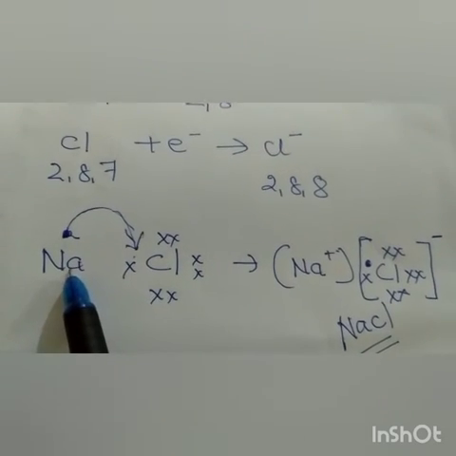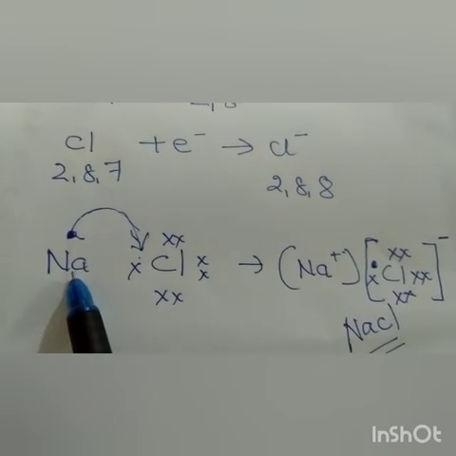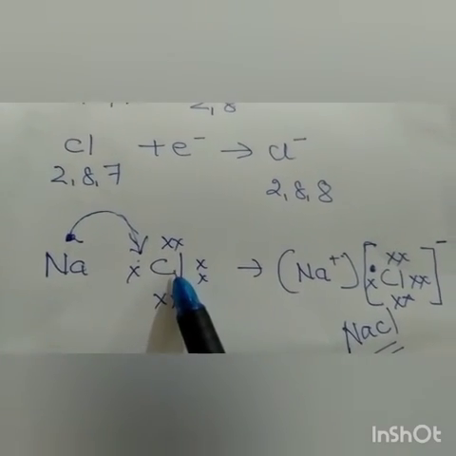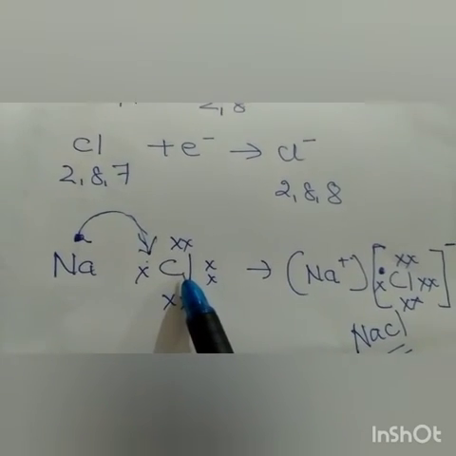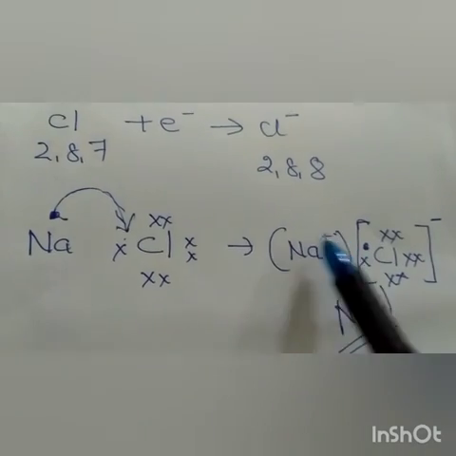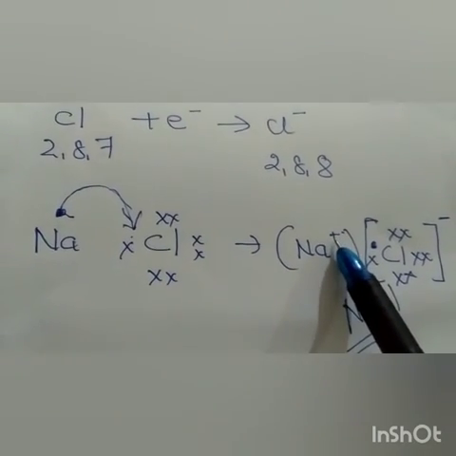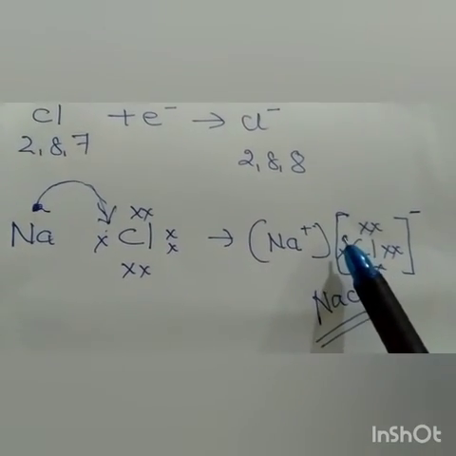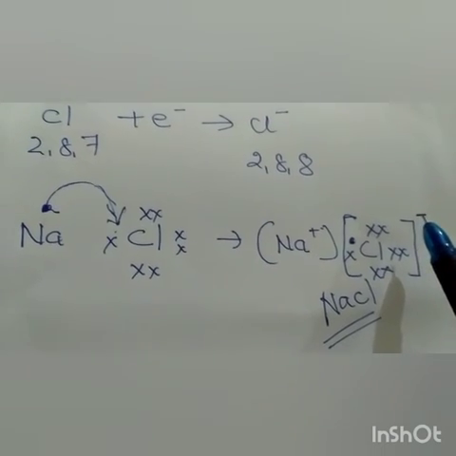Now sodium will have 2 shells having 10 electrons, and chlorine will have 3 shells having 18 electrons. Now here sodium on losing 1 electron will become positively charged, and chlorine on gaining 1 electron will become negatively charged.